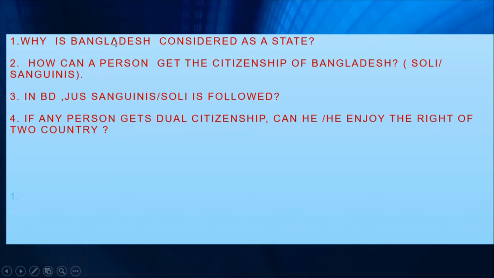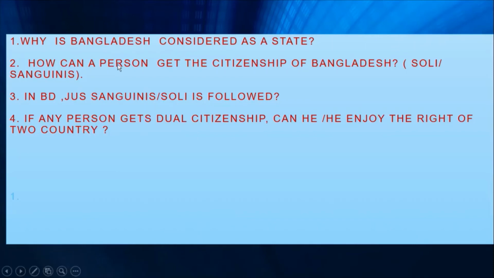Because to form a state needs 4 elements, isn't it? Already we know population, territory, government and sovereignty, isn't it? So Bangladesh consists of all these 4 elements. So Bangladesh is considered as the state. So follow my lecture 2.